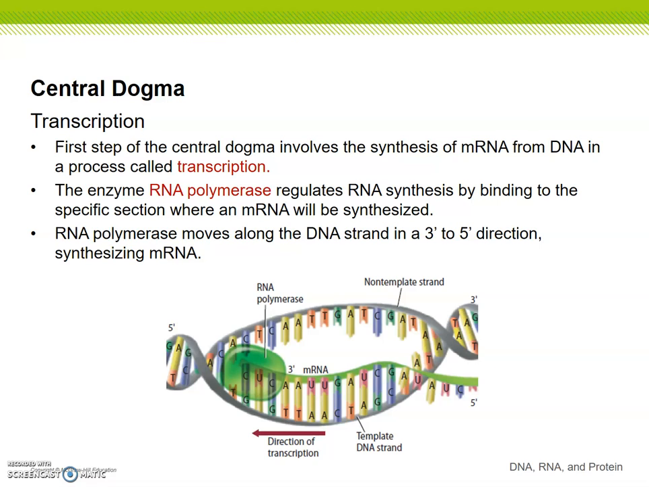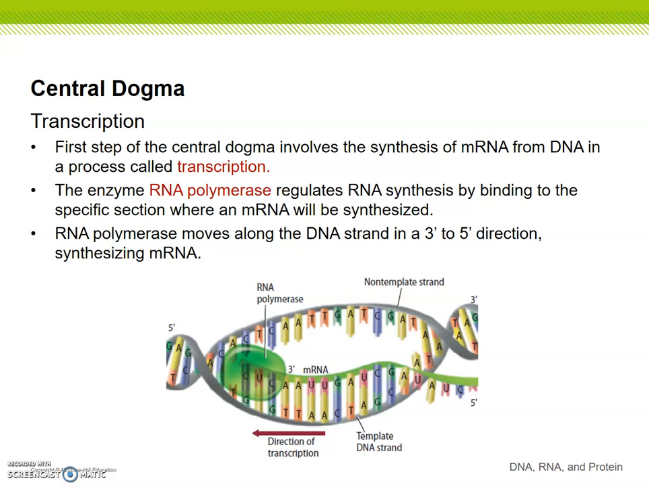Okay, for protein to be made from DNA, we have what's called transcription and translation. So first let's look at transcription. The first step of the central dogma involves the synthesis of mRNA from DNA in a process that we call transcription. So the enzyme called RNA polymerase regulates RNA synthesis by binding to the specific section where an mRNA will be synthesized. So it's going to attach onto a part of DNA that's going to start creating RNA.